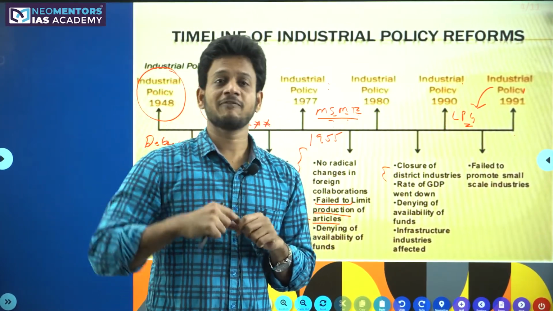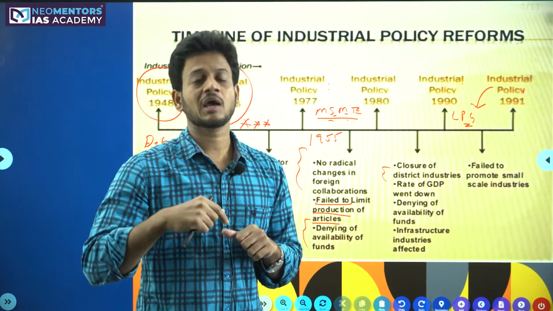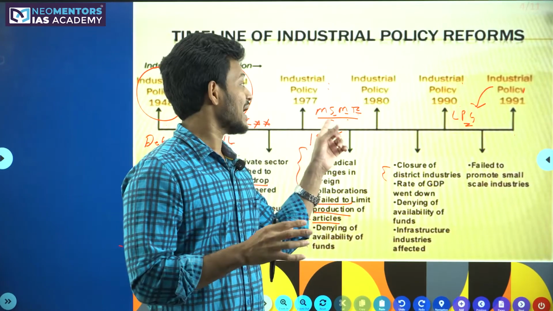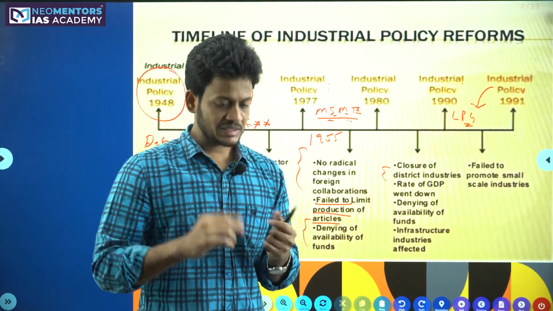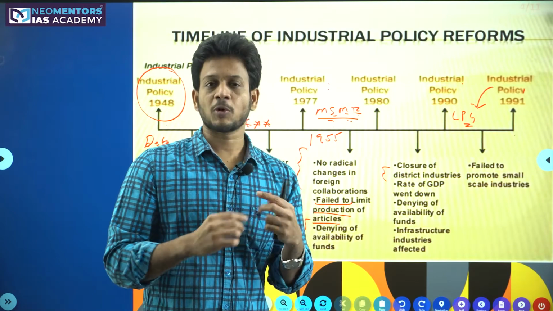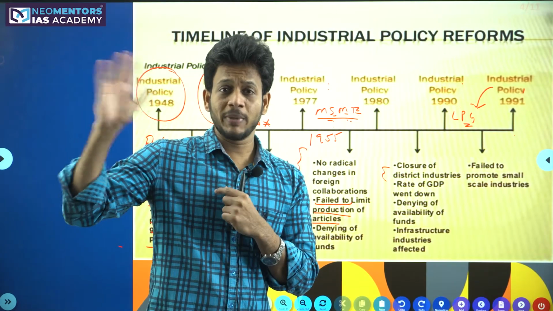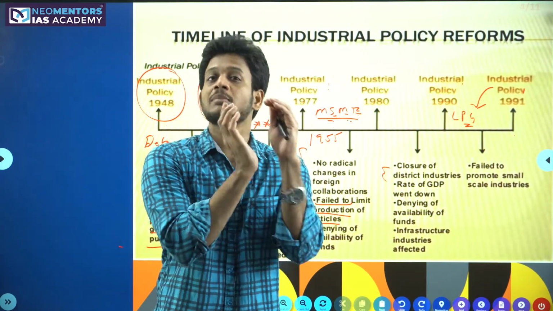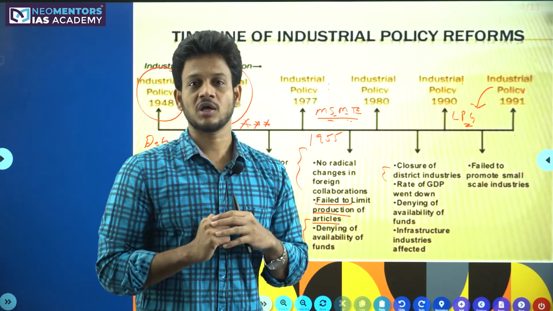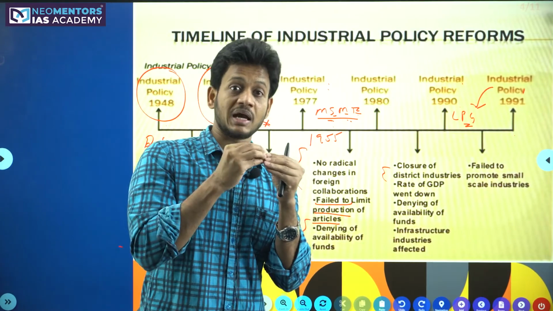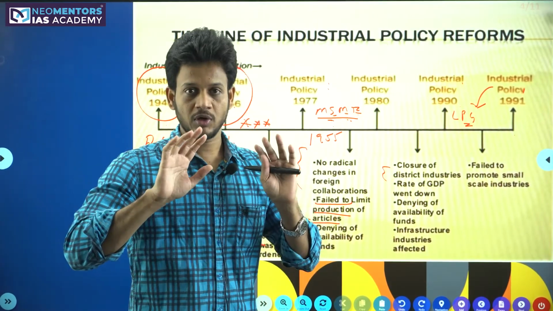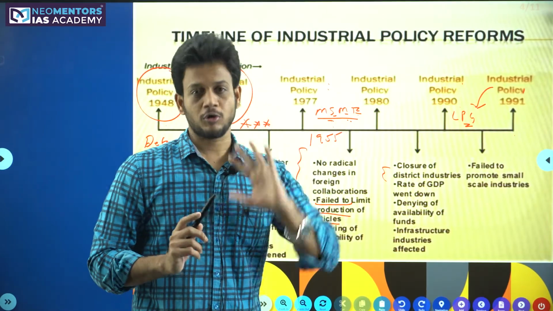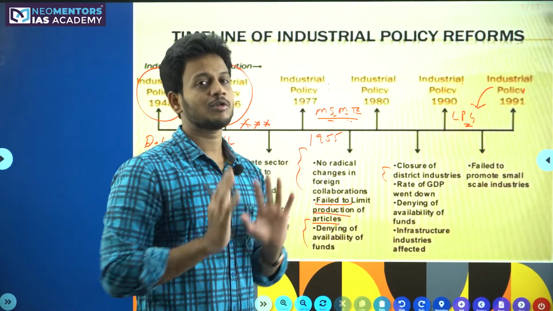So in 1955, following the recommendations of the Karve Committee, the Indian government reserved some industries for MSMEs only, which means, let's say an MSME is producing this shirt. No big MNC company is allowed to produce this shirt other than MSMEs. So we reserved some industries for MSMEs only, so that the competition between the bigger companies and smaller companies can be avoided. Some goods we allowed only the MSMEs to produce. Bigger companies cannot enter into that arena.